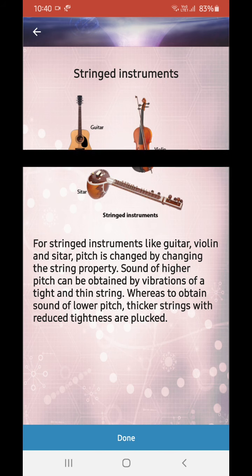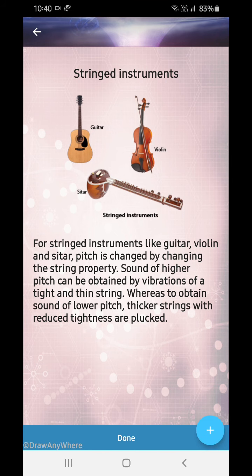String instruments. For string instruments like guitar, violin and sitar, pitch is changed by changing the string property. Sound of higher pitch can be obtained by vibrations of a tight and thin string. To obtain sound of lower pitch, a thicker string with reduced tightness is plucked. Okay, the reduced tightness means lower pitch, higher pitch means they are tight.